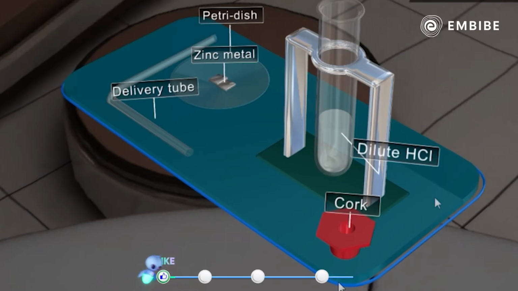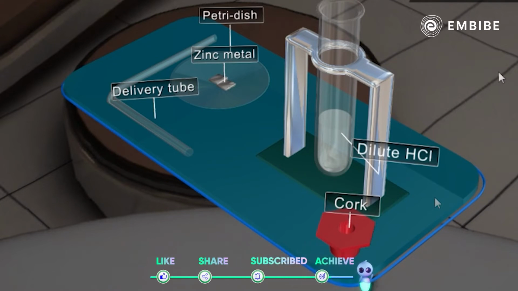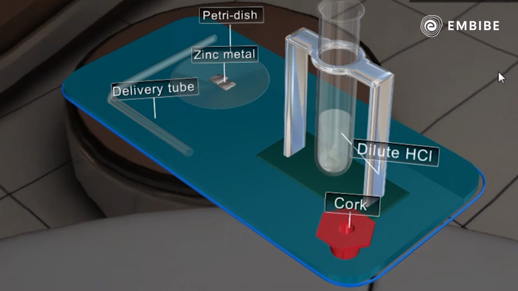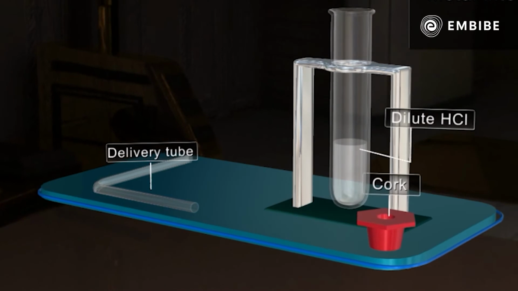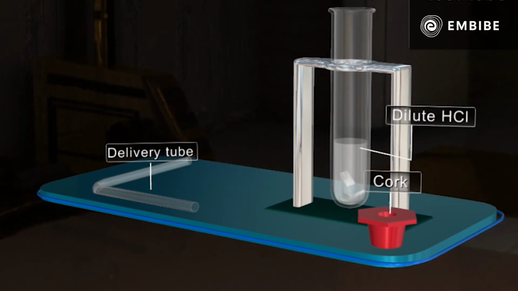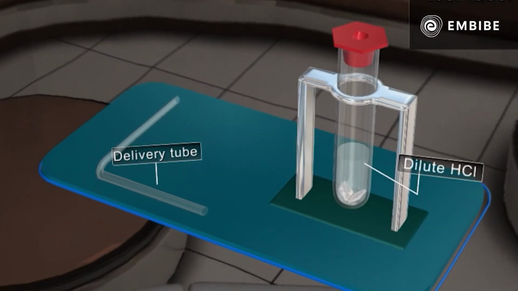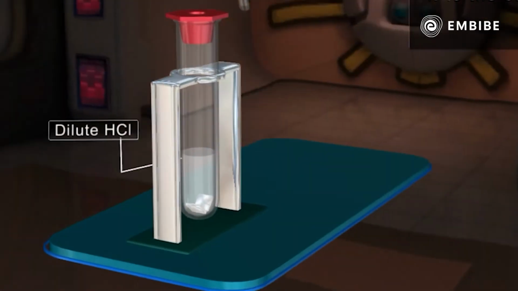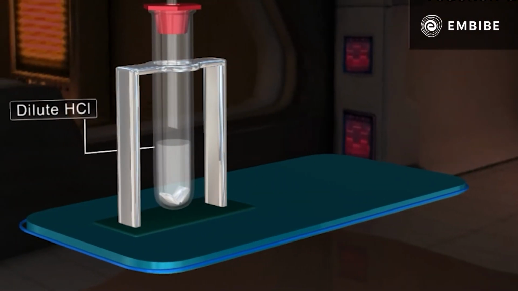The third reaction is that of zinc with dilute hydrochloric acid. The experimental setup consists of a test tube filled with dilute HCl, a cork, zinc metal in a Petri dish, and a delivery tube. Zinc metal is dropped into the test tube. The cork is used to seal the tube. The delivery tube is inserted into the test tube through the hole of the cork.